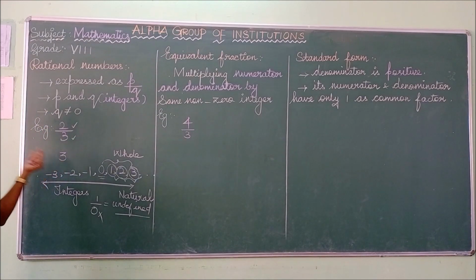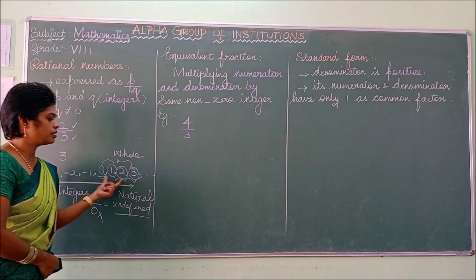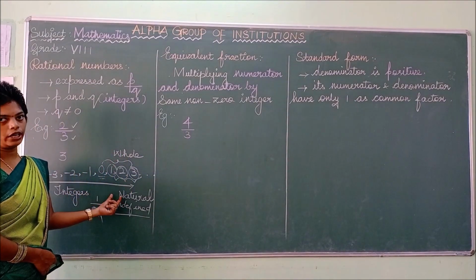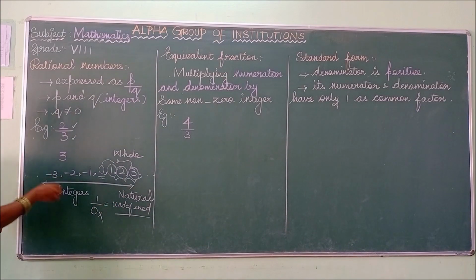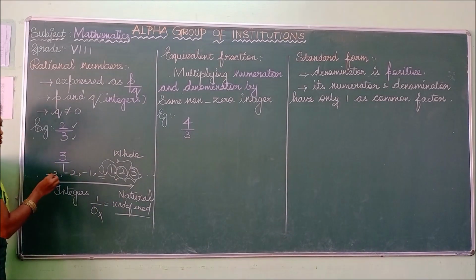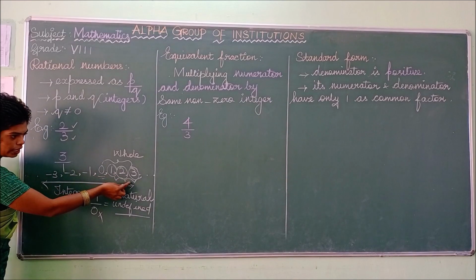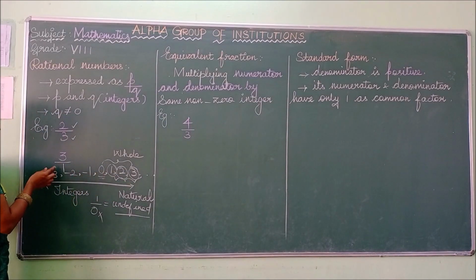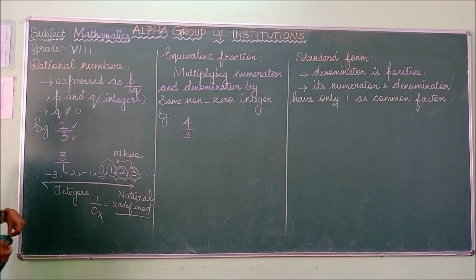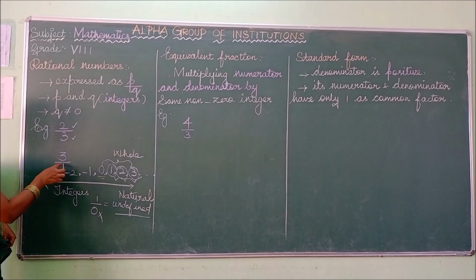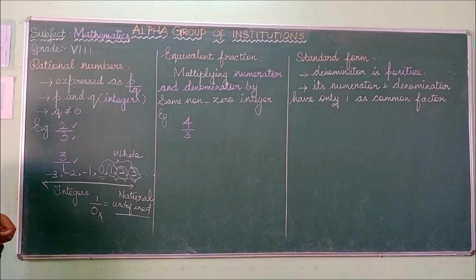Check this, it is simply 3. Simply 3 comes in the whole numbers, also a natural number. So you can change this as 3 by 1. 3 is also an integer, and 1 is also an integer. So 3 by 1 is again 3. This also comes in the integers. So we can write simply 3 as 3 by 1. The value doesn't change. So these are examples for the rational number.